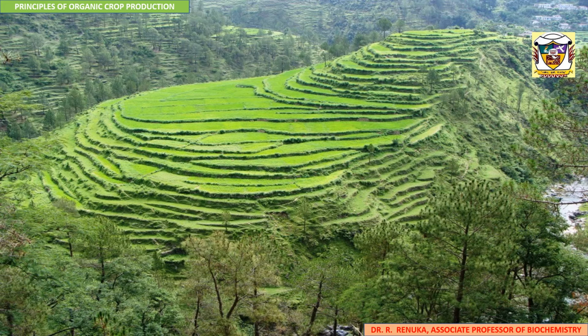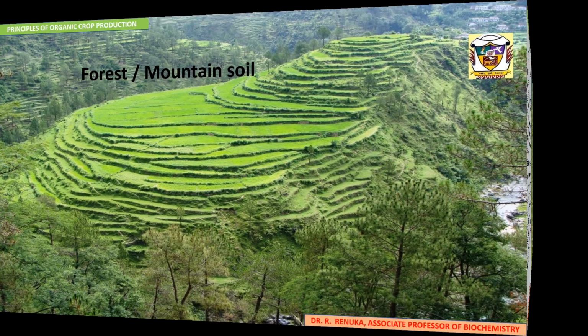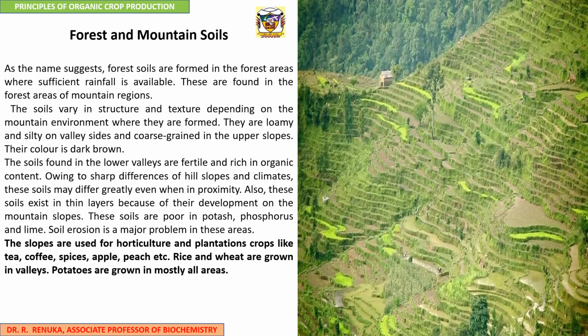The last type of soil according to this classification is the forest or mountain soil. Forest soils are formed in forest areas where sufficient rainfall is available. These are found in the forest areas of mountain regions.